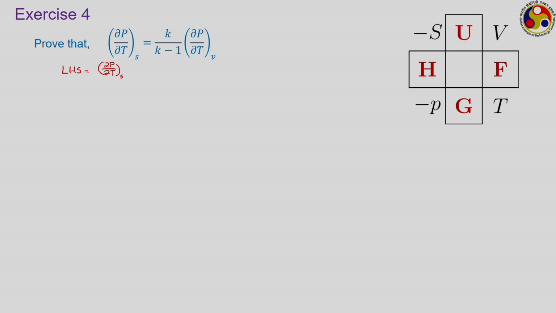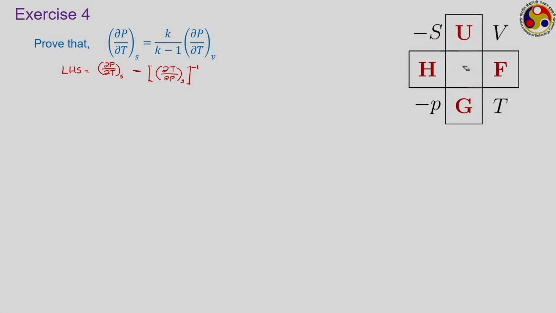Look carefully, P and S are not diagonal to each other, but T and S are at the diagonal. So, we shall be making use of something called the reciprocity, that is we are taking the inverse of this, or we are writing this as equal to (∂T/∂P at S) to the power minus 1. Now, is ∂T/∂P at S there in the Maxwell's equations? It is there definitely, because T and S are opposite to each other and P is a neighbor to T.